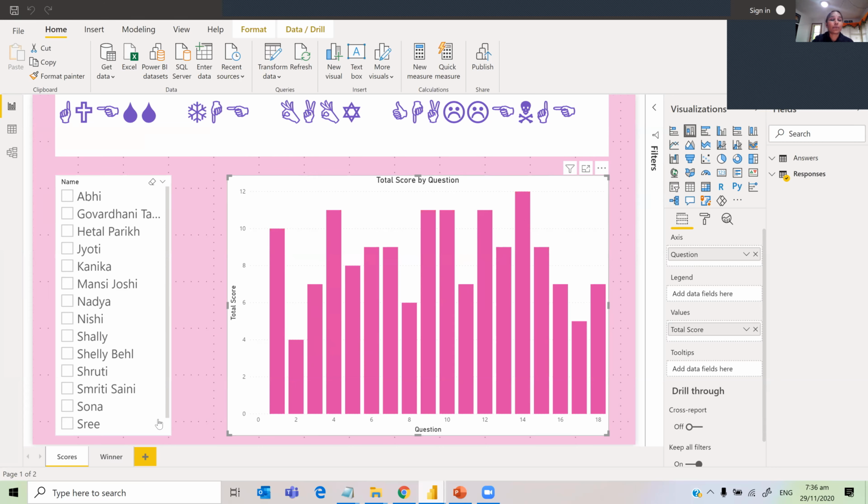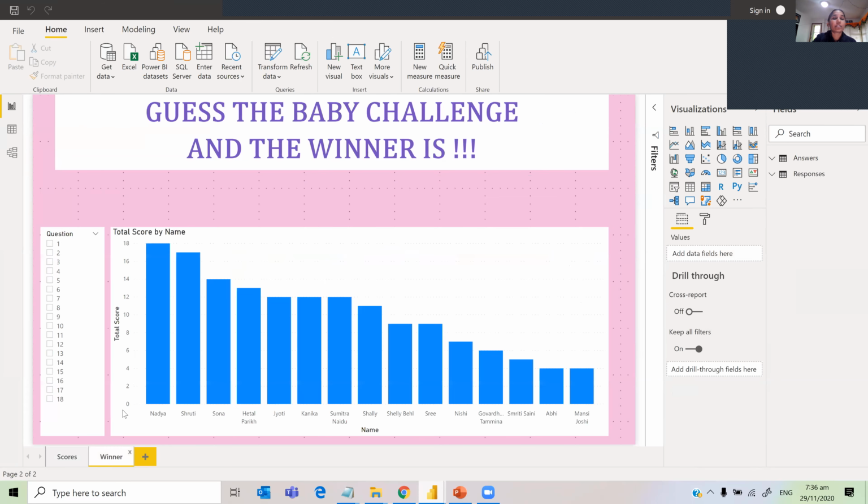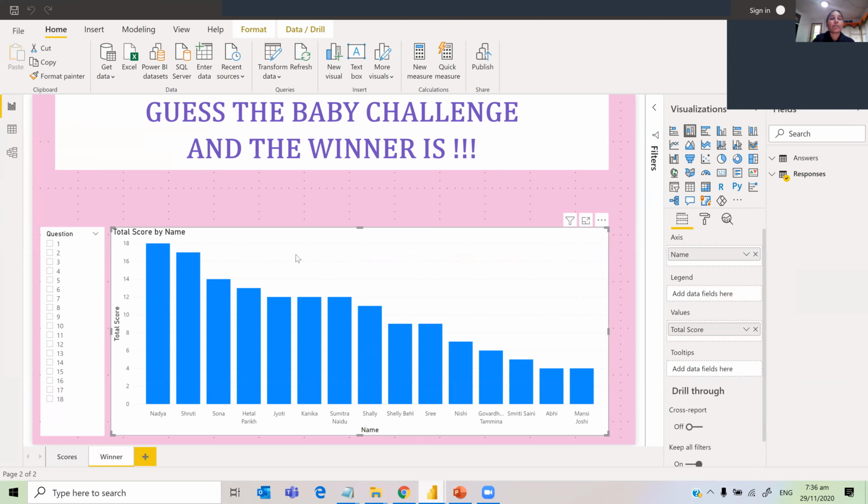And how did I display the winner? I created a winner page, and I have displayed the total score by name. The people with the highest score: one person has answered all correctly, so this person will be the winner, followed by this person, with only one difference, one answer was incorrect. Now the gap between these two is 3 answers that were not correct.